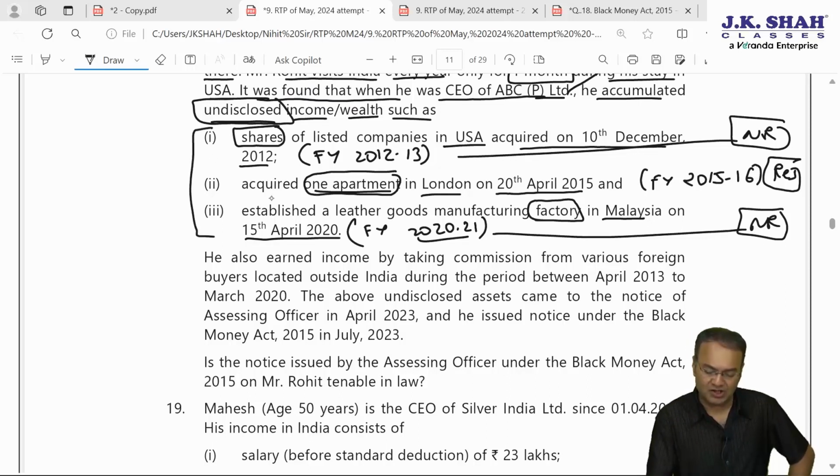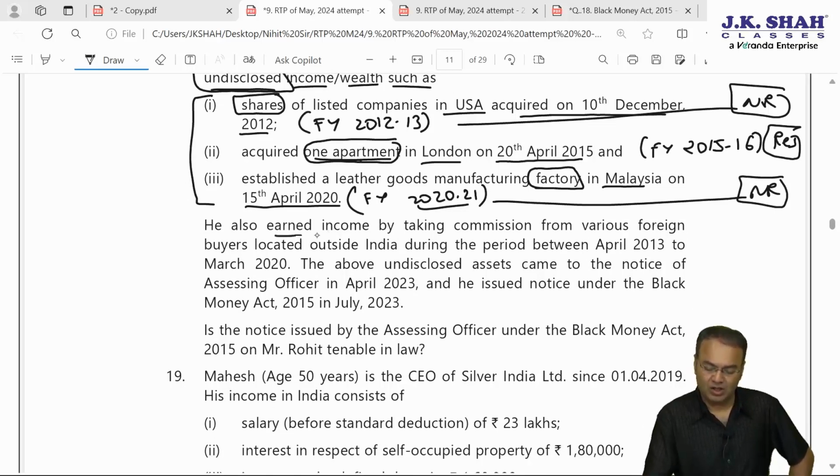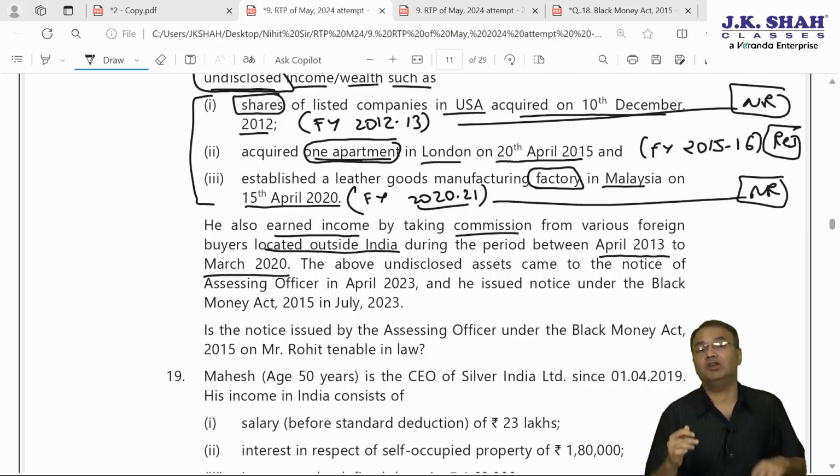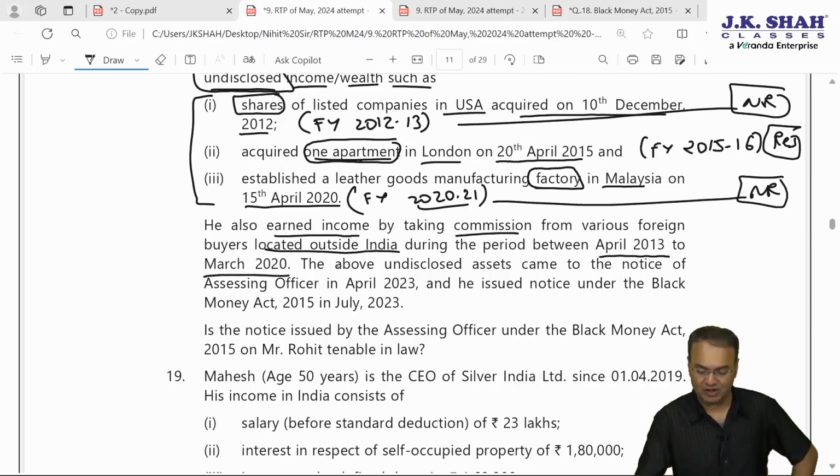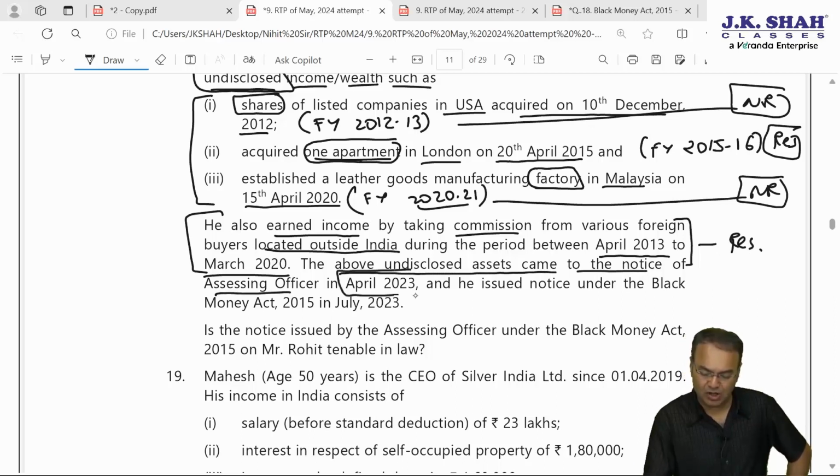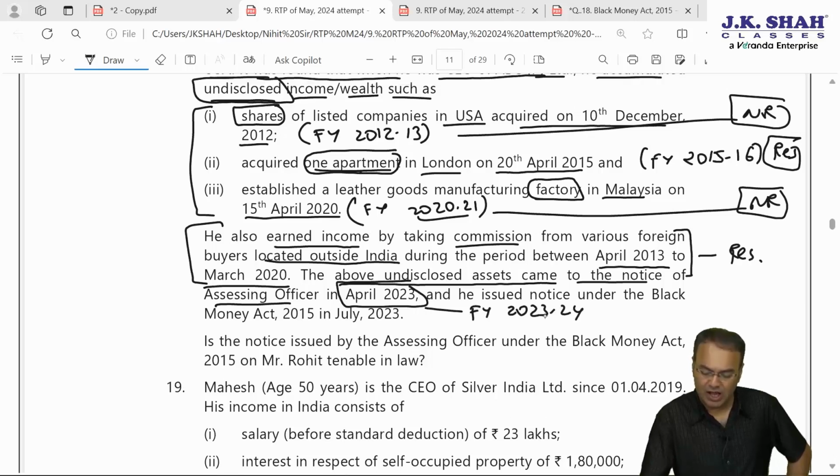So these three assets are shares, one apartment and one factory in Malaysia. He also earned income by taking commission from various foreign buyers located outside India during the period between April 13 to March 20, when he was CEO of ABC Private Limited, during those 7 years. So during those 7 years he was a resident? Answer yes. In the years in which he earned income, he was a resident. The above undisclosed assets came to the notice of the AO in April 2023. April 2023 means financial year 23-24, and he issued notice under the Black Money Act in July 2023.